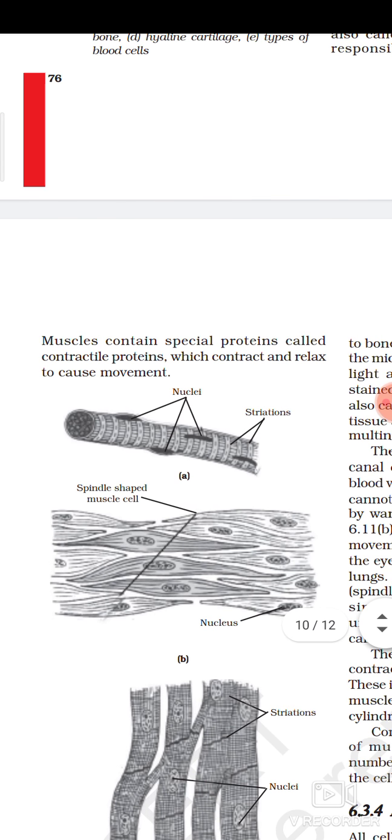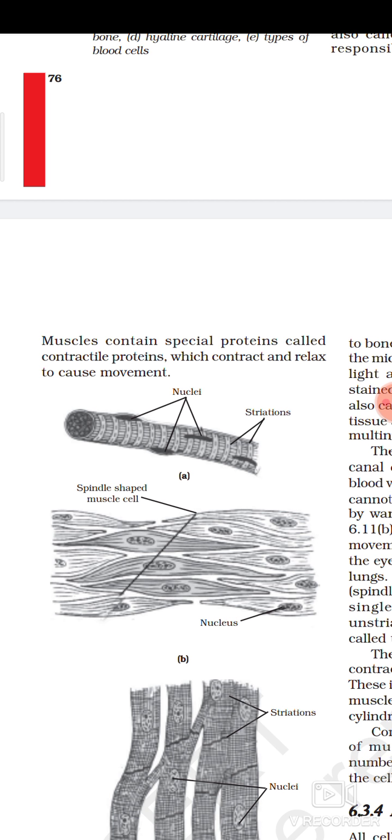Muscles contain special proteins called contractile proteins, which contract and relax to cause movement. A question often comes in the exam: which protein is responsible for the movement of muscles? Then what you have to write is contractile proteins.